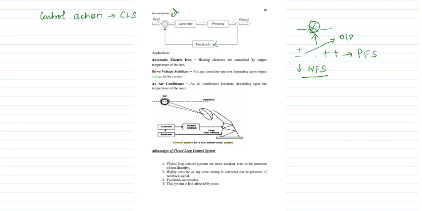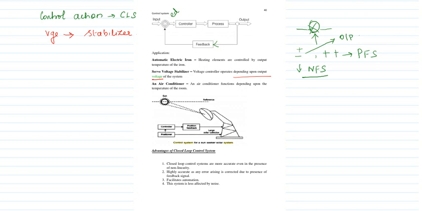You all know the servo voltage stabilizer, according to the voltage it automatically does the operation, right? That is the reason why people connect even the fridge as well as TV systems with the stabilizer, right? So your stabilizer will do the controlling action.